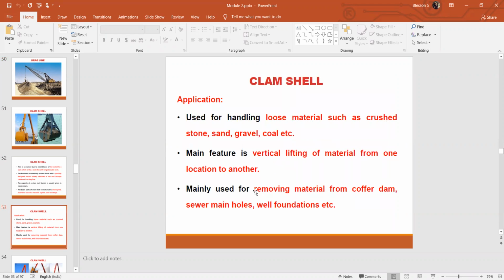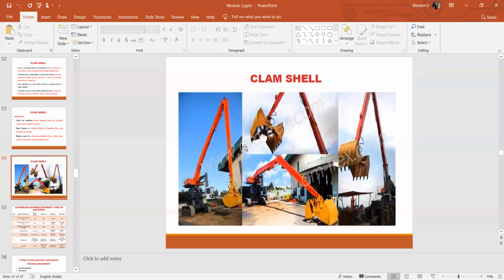Okay. It is mainly used for removing material from coffer dams, sewer manholes, well foundations, etc. That means where the materials are sludge or waste materials that have to be removed without affecting the surroundings, such clamshell equipment can be utilized. So you can see this is a picture of a clamshell. Once it has excavated in this area, it can be lifted vertically upwards and then rotated to the place where it has to be deposited.